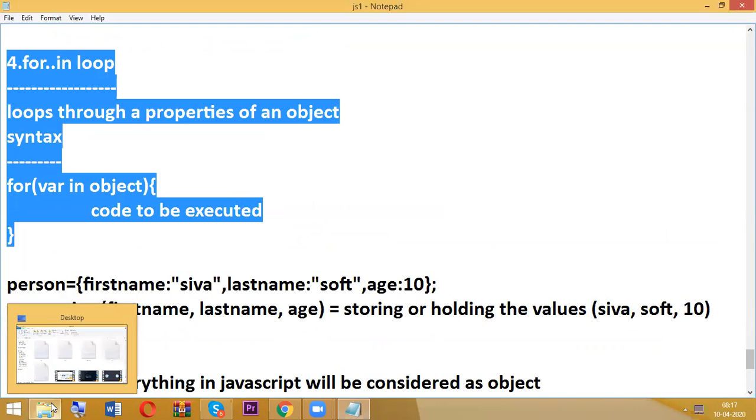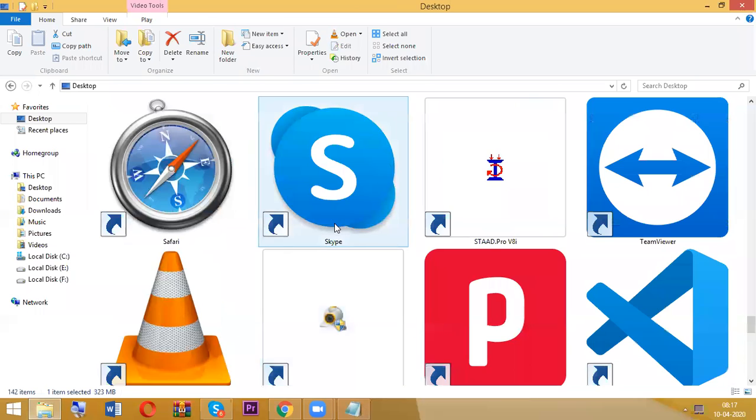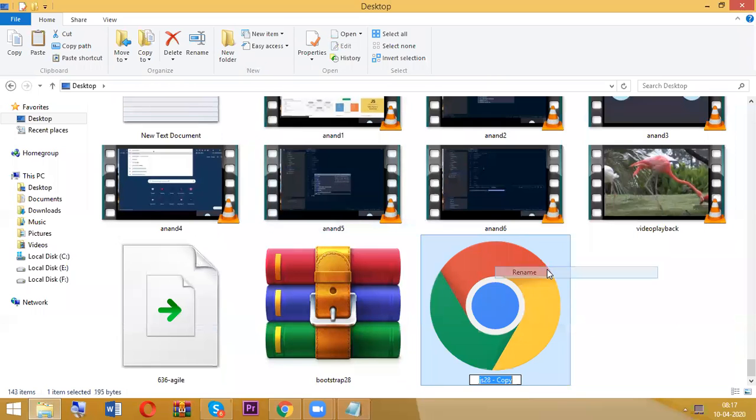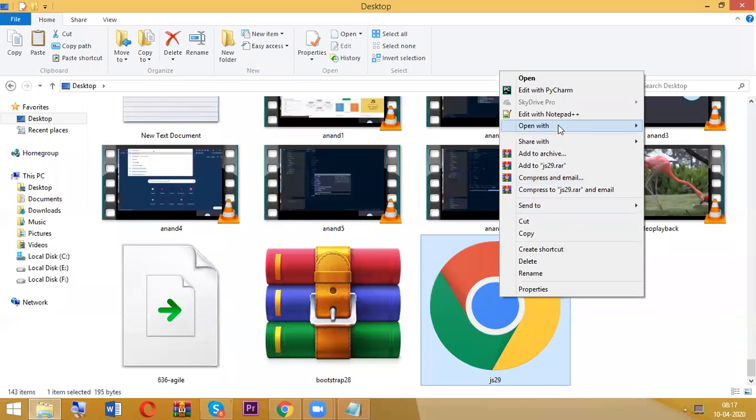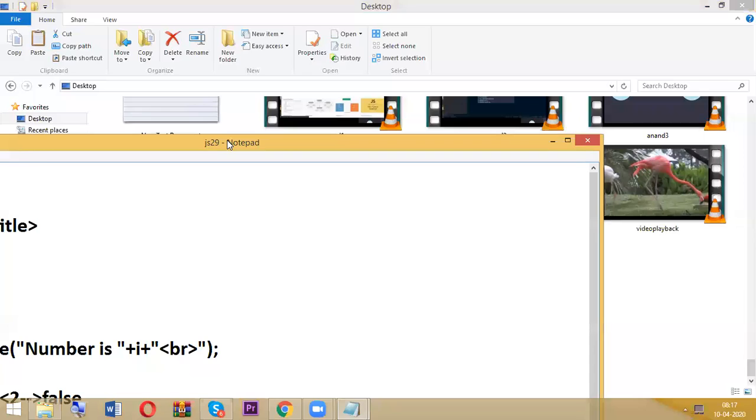Now, as usual, I'm going to have an HTML file. Here, JS 29. I right click and open with Notepad.